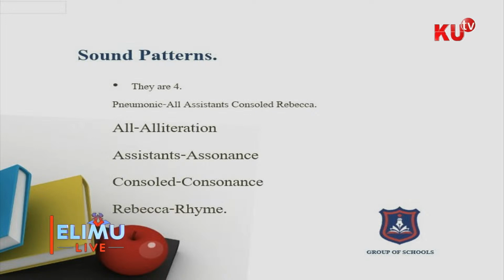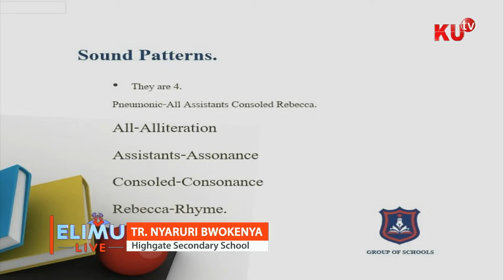All assistants consoled Rebecca. You can repeat that statement, you can write it somewhere, that all assistants consoled, from the word console, Rebecca.